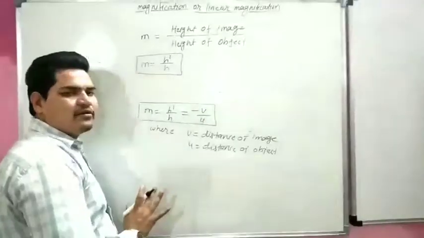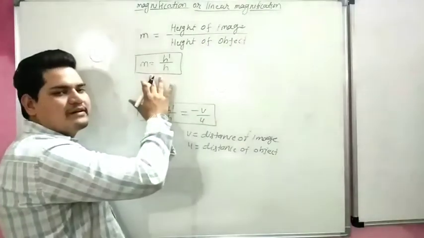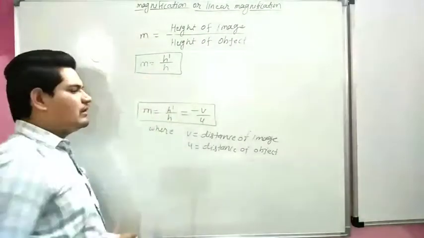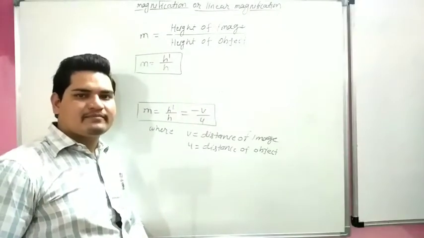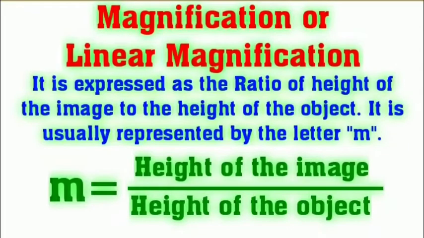For mirror, only for mirror, this is the formula of linear magnification. The definition is showing on your screen. Magnification, or linear magnification, is expressed as the ratio of the height of the image to the height of the object. It is usually represented by the letter M. Formula: M is equal to height of the image to the height of the object.